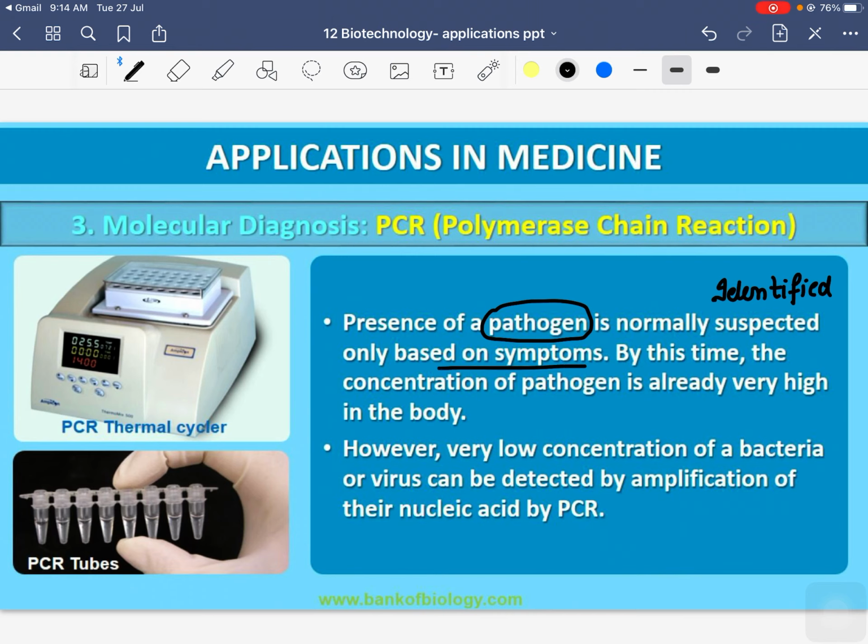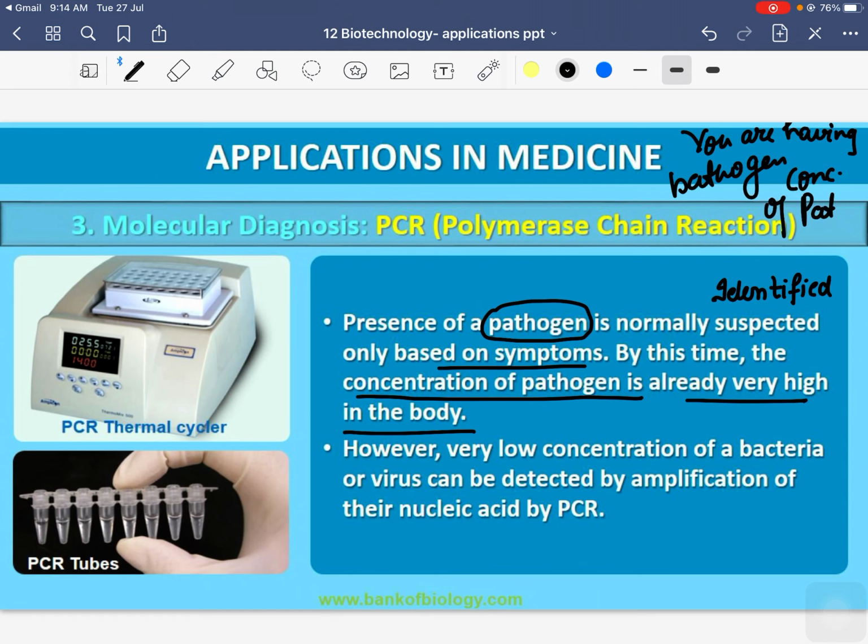But when you have symptoms, it means the concentration of pathogen in the body is already very high. What happens if you have a pathogen in your body, but its concentration is very low? In that case, you will not get symptoms.